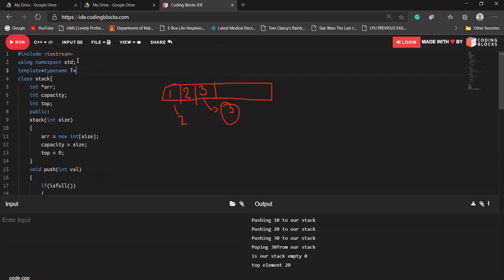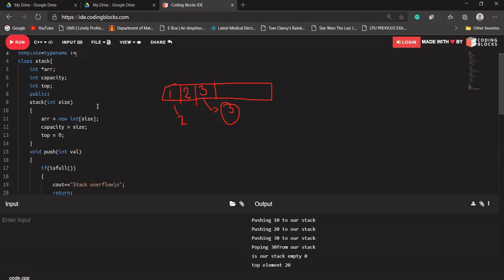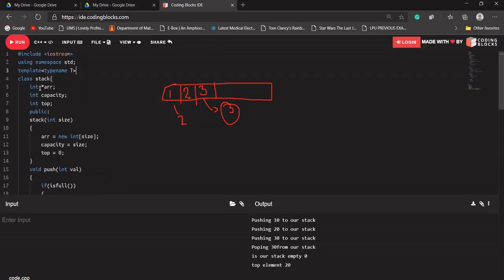Let's say I'm writing T here. So at every place where we have written int, we'll be writing T here. What it means is that whatever type we pass through our object, the type of this generic class will be completely changed according to that. Instead of writing int here, I'll be writing T here.